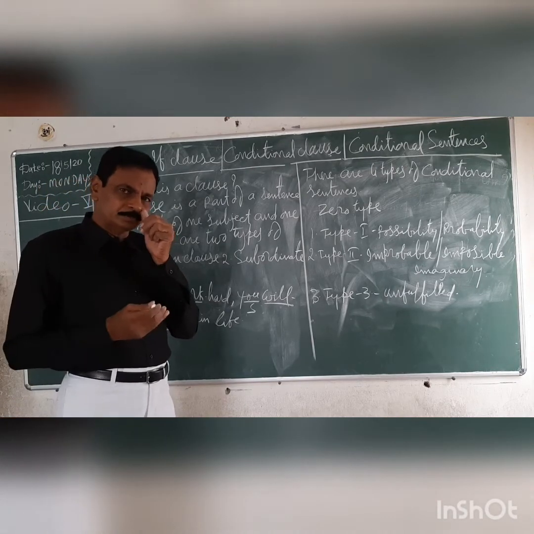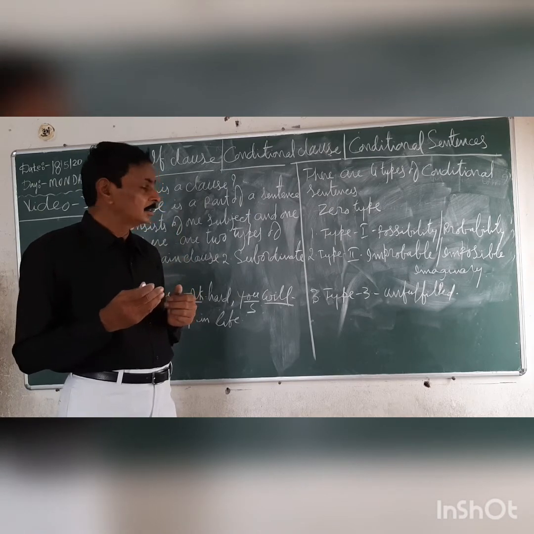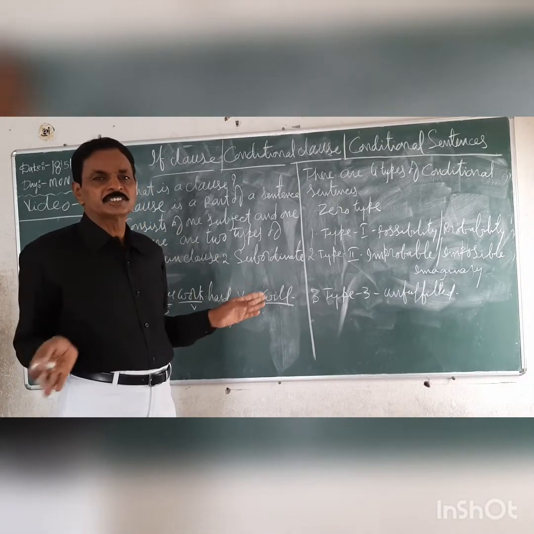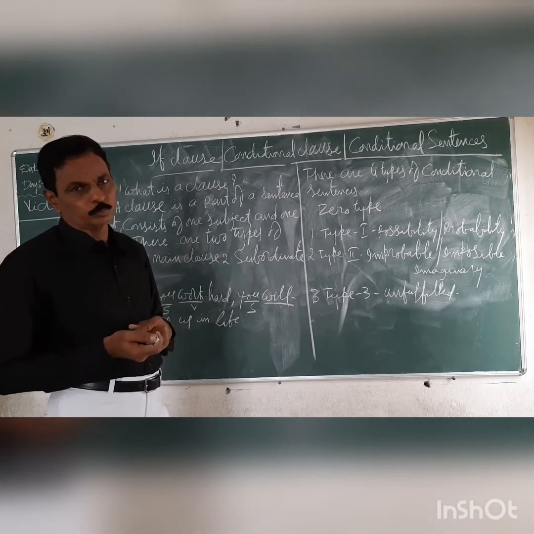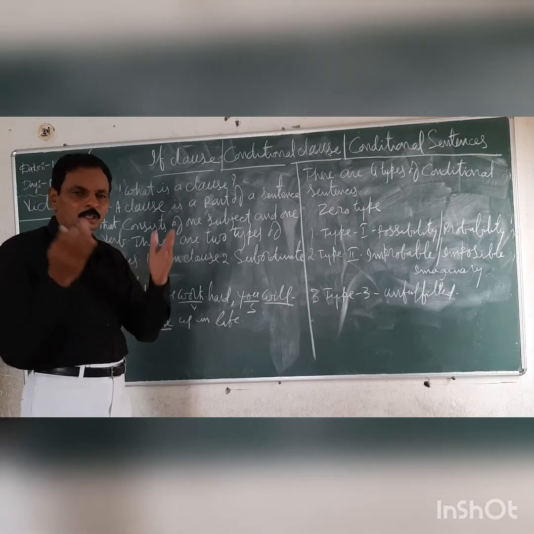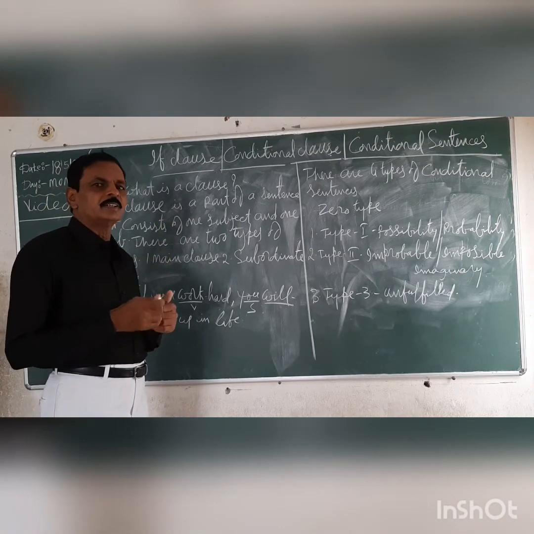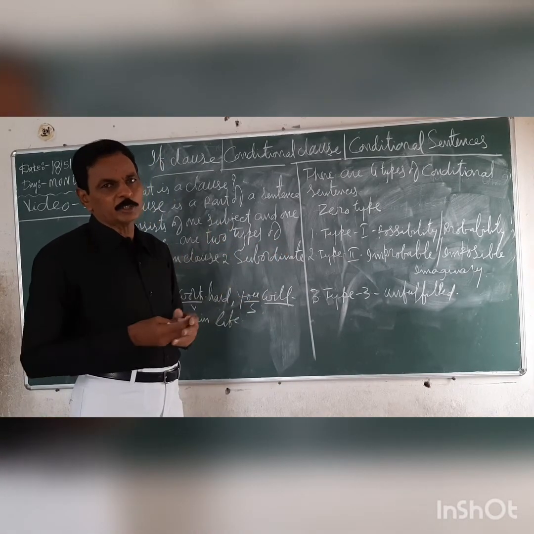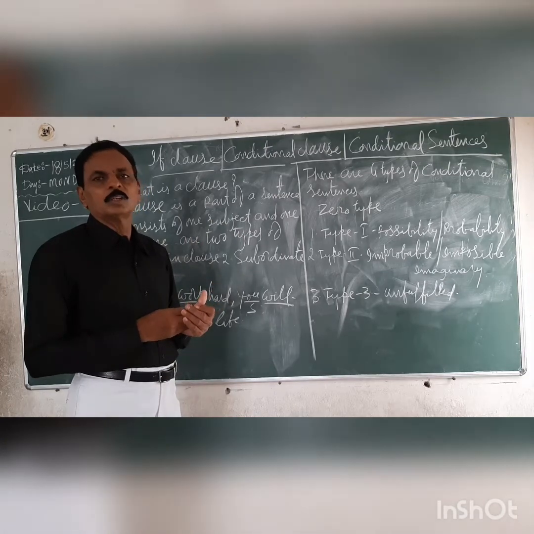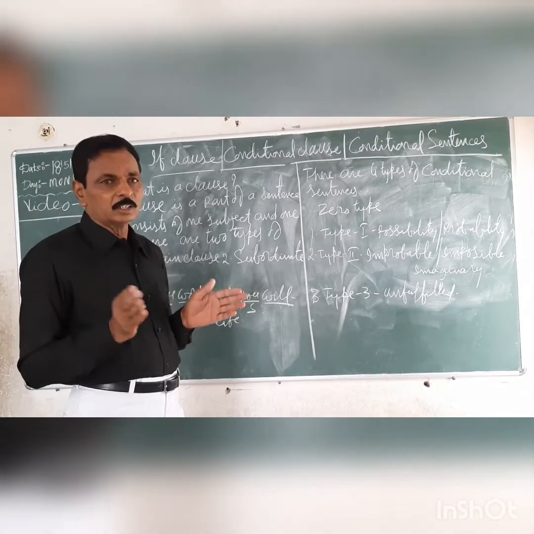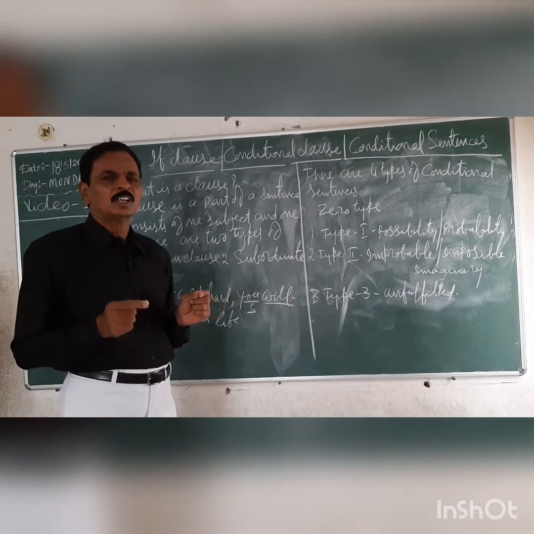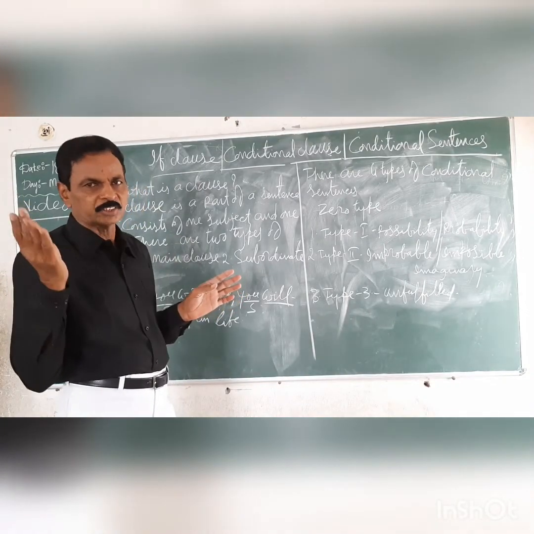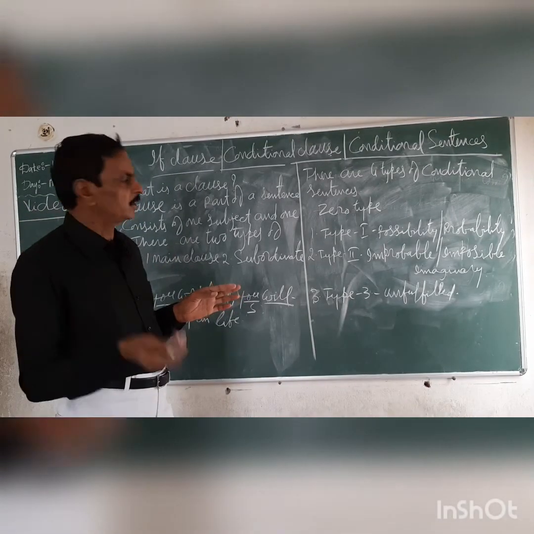All impossible things, some doubtful things, some completely imaginary things we can explain in type 2. These things are not possible, which are explained in these sentences. And compulsory on some occasions, completely imaginary sentences. It cannot happen, completely imaginary. I give some examples, you can understand.